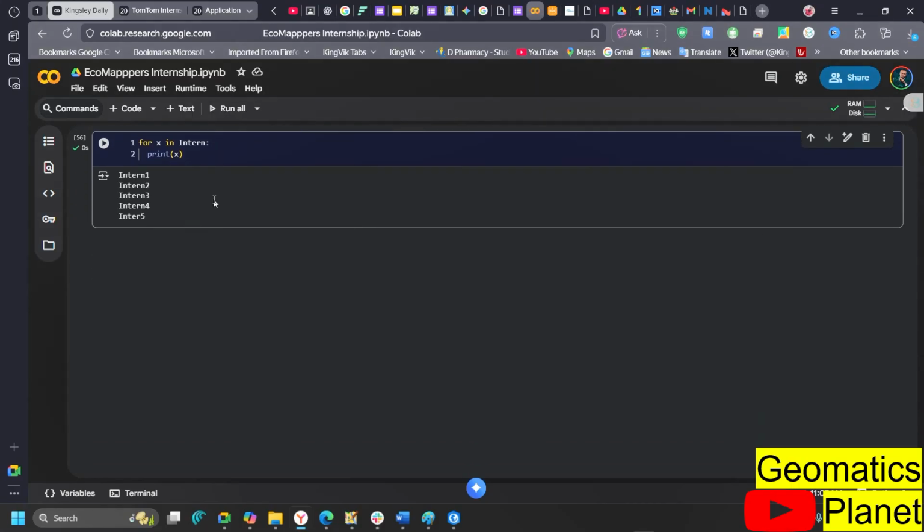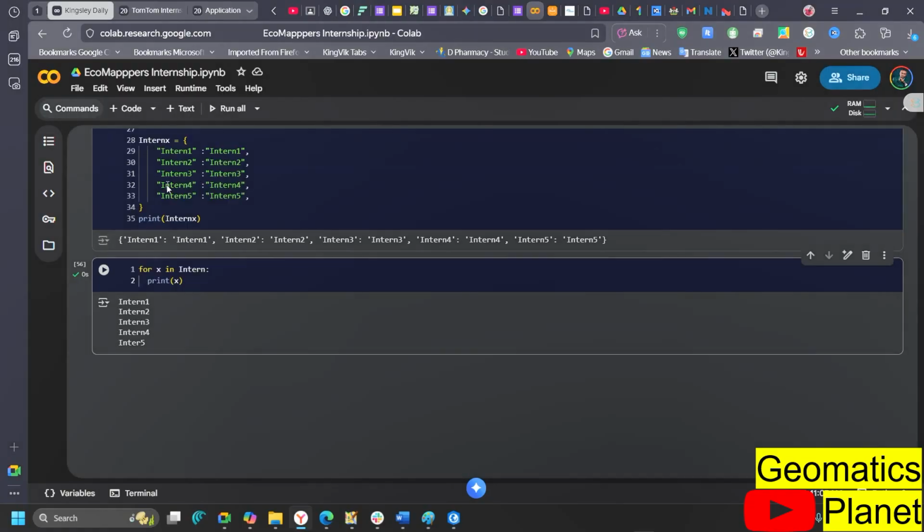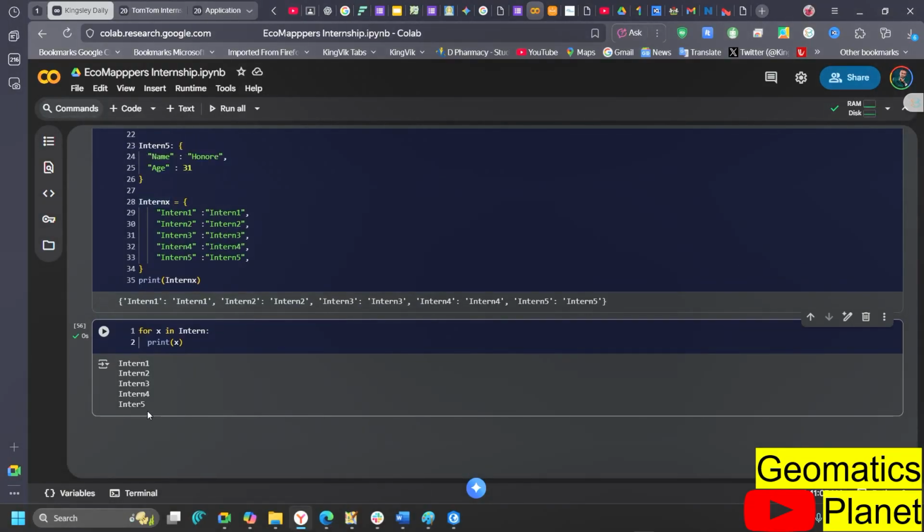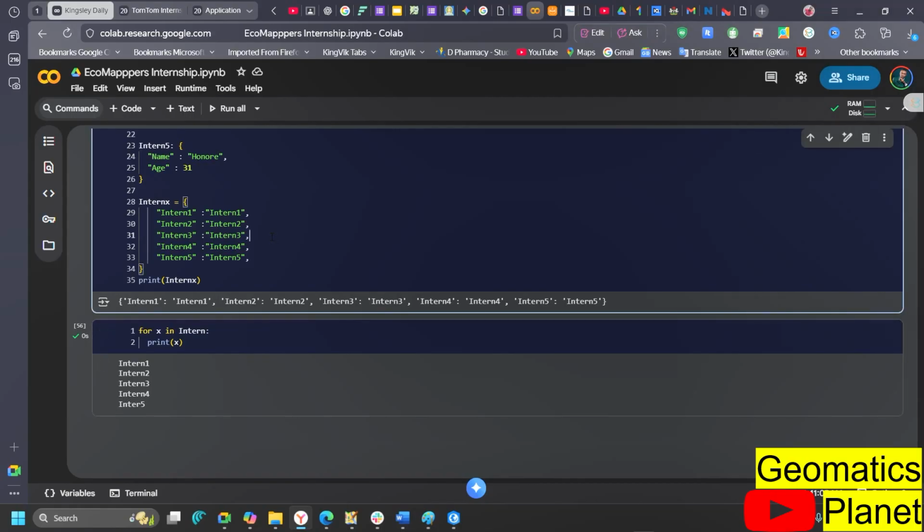So you can access each of the items by using a for loop, and you have int 1. Oh, remember that I put int here, but in one place I'm not putting int, I put inter. So remember that it is int, in case you want to look through the code, so that you're not wondering where this one is coming from. It's just coming from you not typing the right thing.